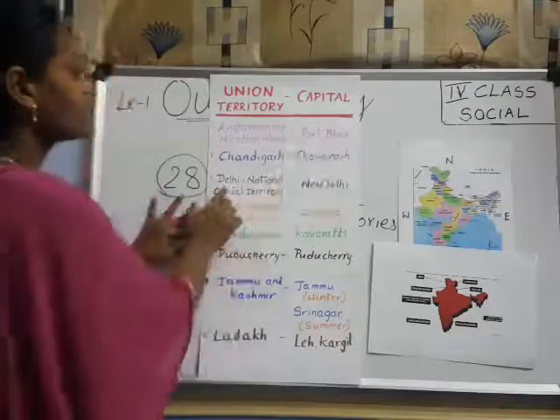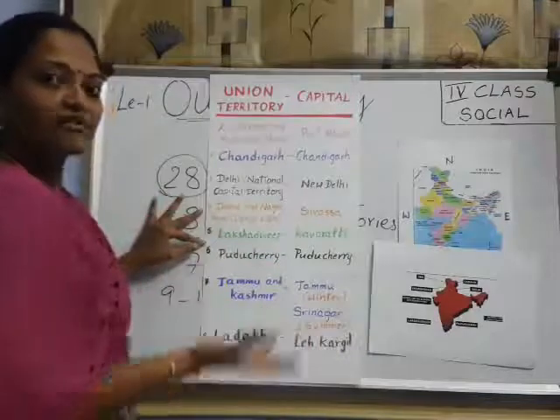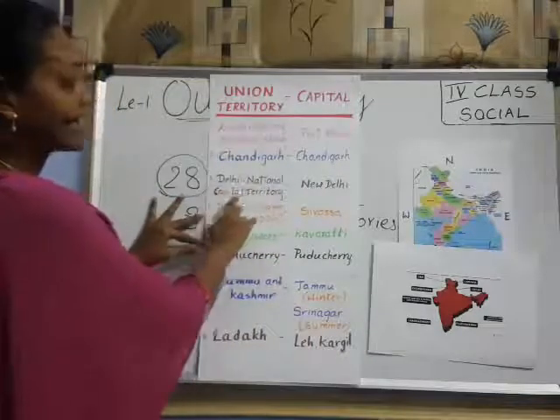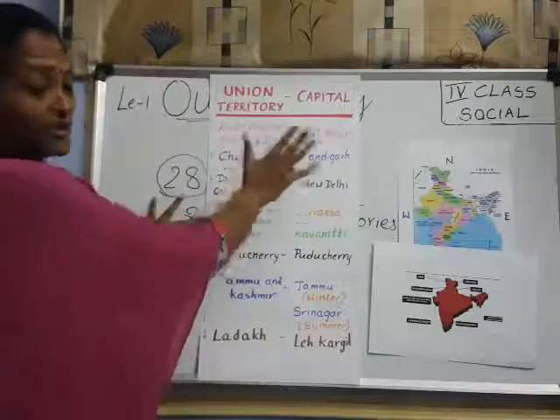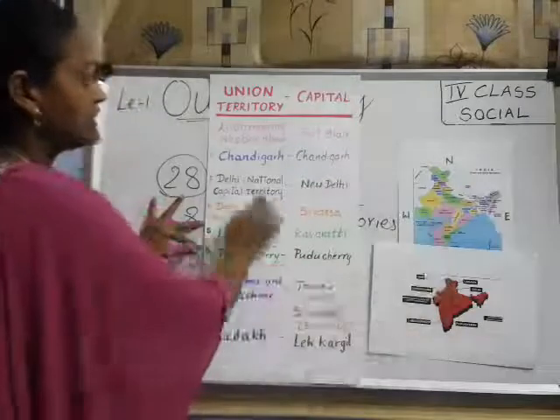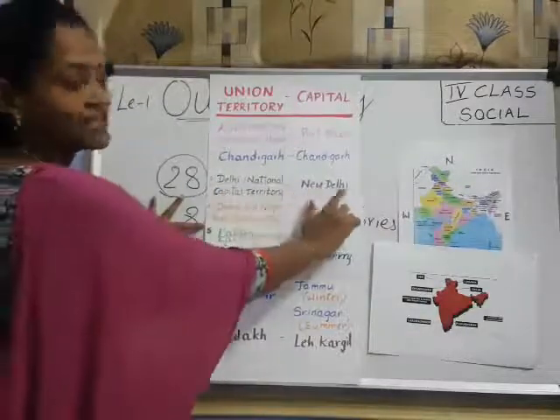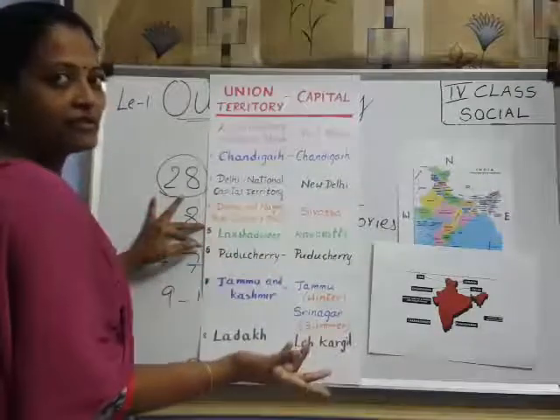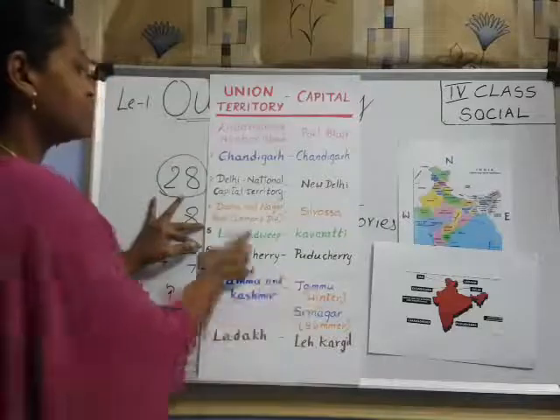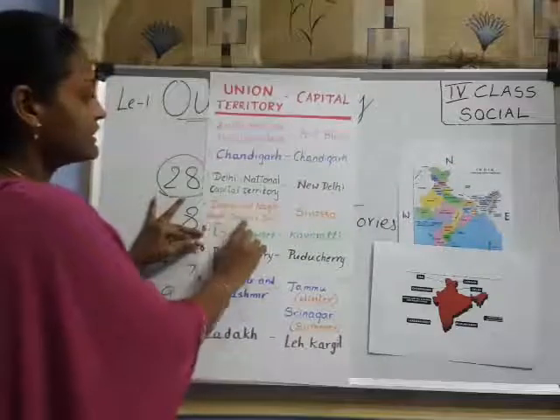Next, coming to Delhi. Our Delhi, New Delhi, right? New Delhi is the capital for the full country. And also New Delhi, Delhi National Capital Territory, is for the full nation. India is a nation. For full India, it is the Delhi national union territory. So New Delhi is the capital, understood? New Delhi is the capital for full India. Next, coming to Dadar and Nagar Haveli, Daman and Diu.